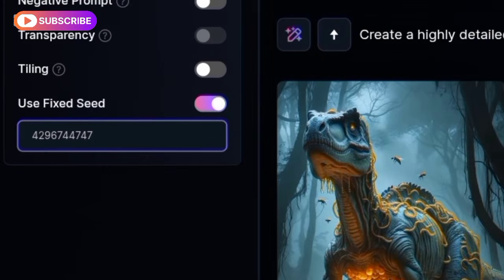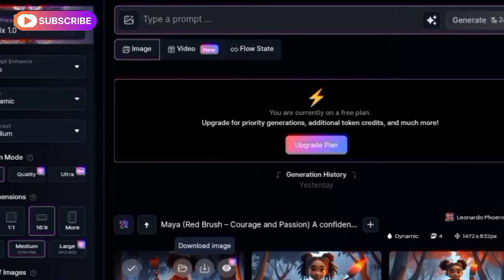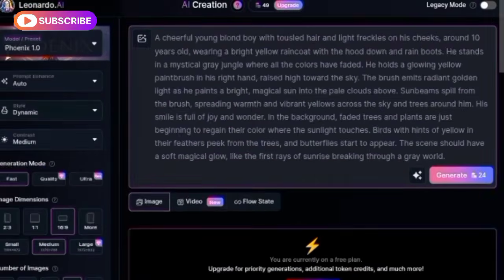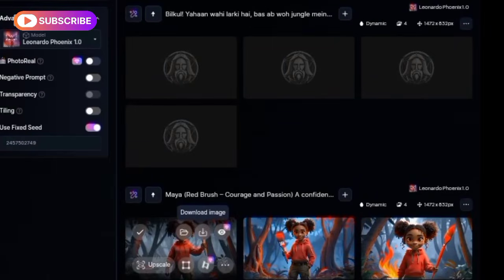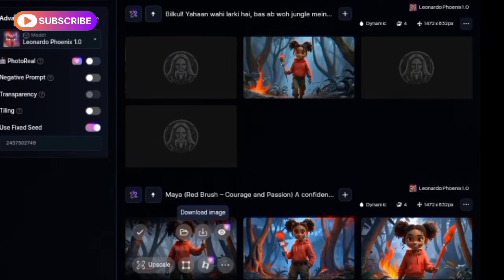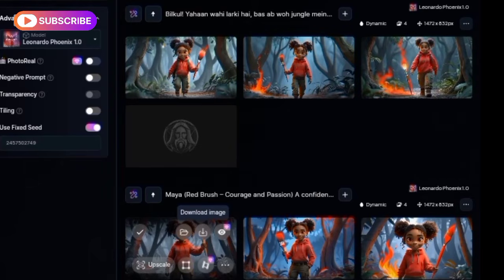Then go back to ChatGPT and copy your next prompt. Paste that prompt here again. Now, whatever picture is generated, it will match the first one. Same hairstyle, clothes, everything. Just wait a few seconds and you will see that it creates a consistent style. In this way, you can create many series story images in the same style.